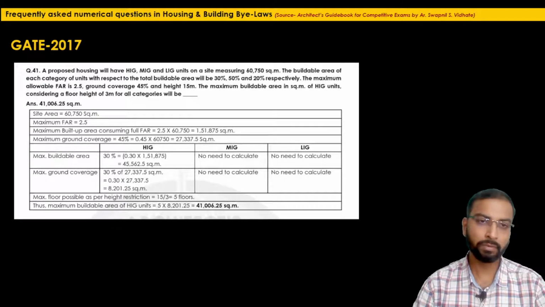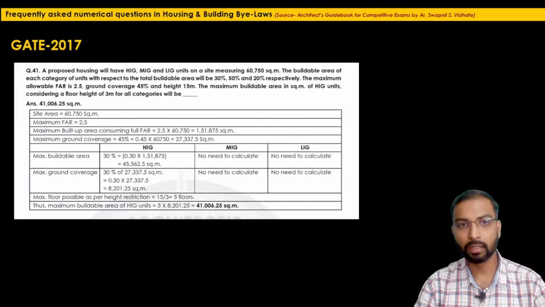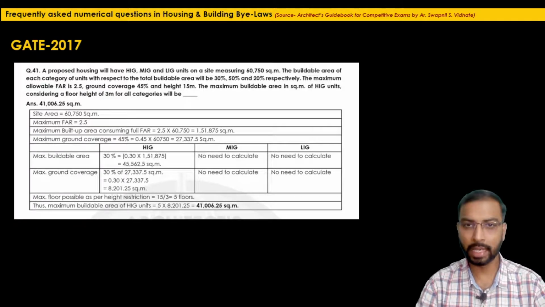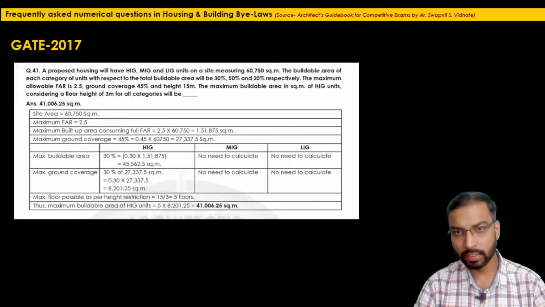So here we have seen a similar kind of problem in previous years also. More or less, as we discussed in the very first lecture, generally the questions are twisted in this way. As I said in the beginning, till last year they were asking for information based on the information provided up to this point.